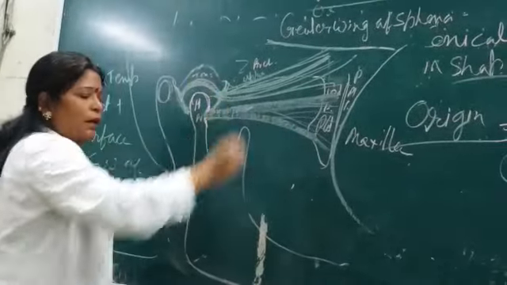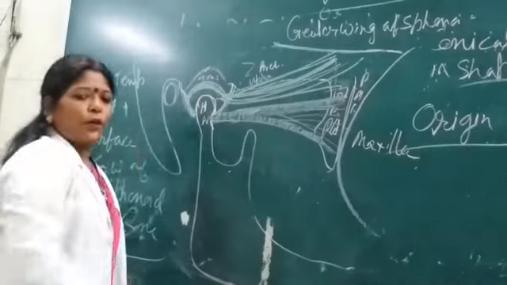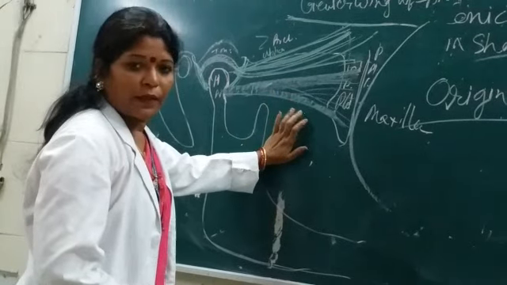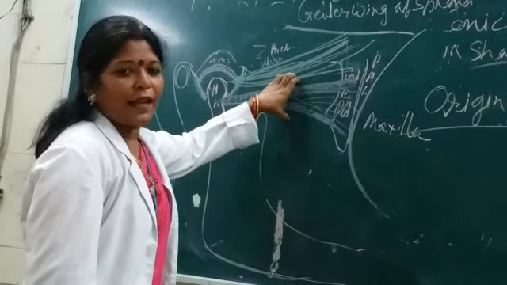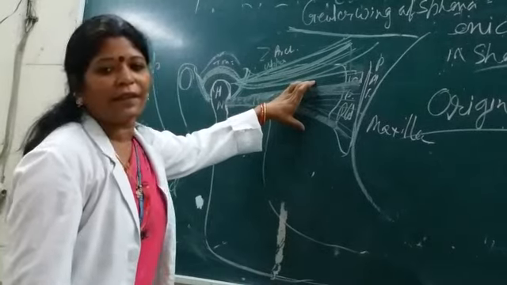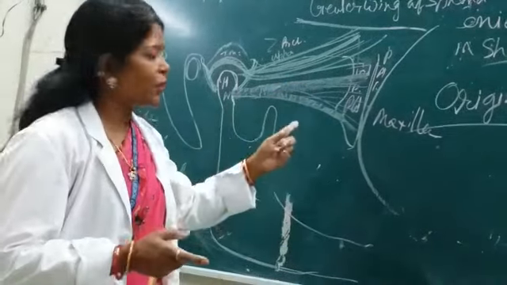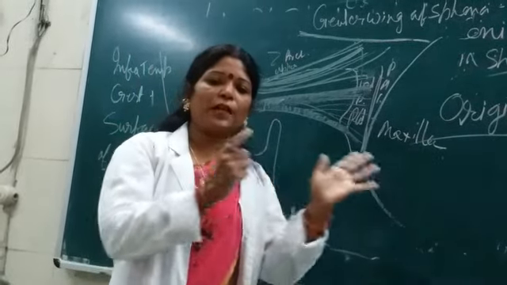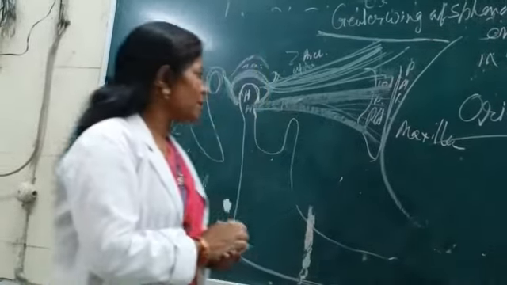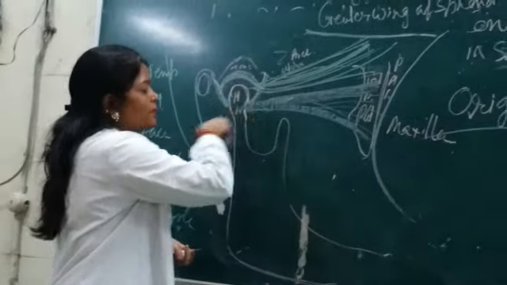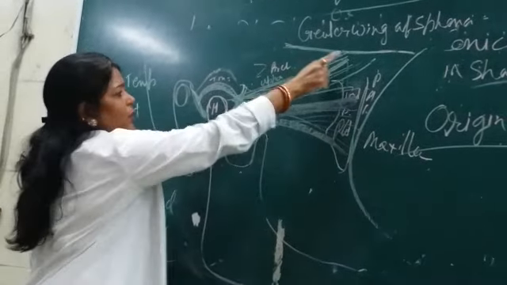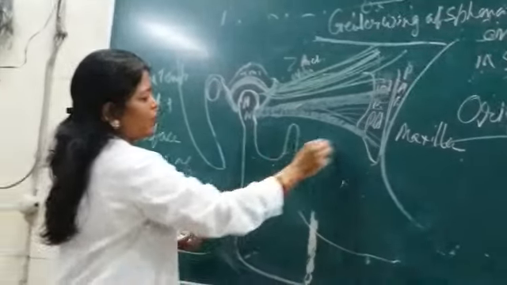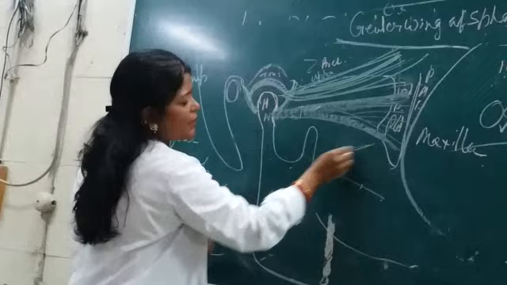So these are the two heads, upper and lower. The lower head lies between the superficial and the deep head of the medial pterygoid muscle. You can see it is a conical, pointed shape, like this.